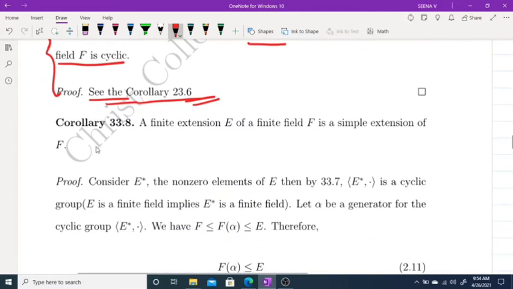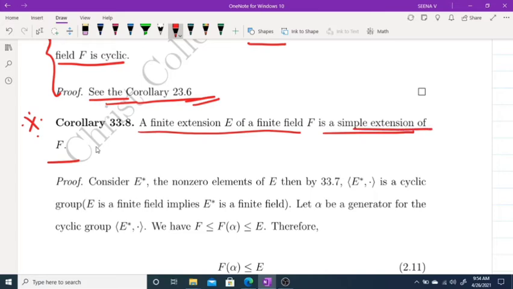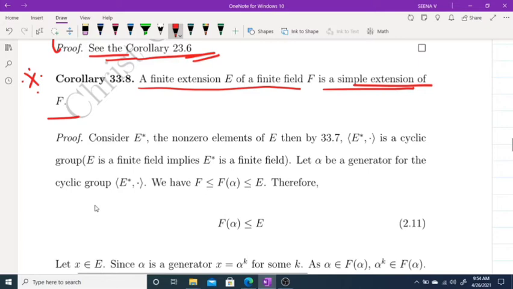Now the next corollary: a finite extension E of a finite field F is a simple extension of F. This is important. How can we prove this one?